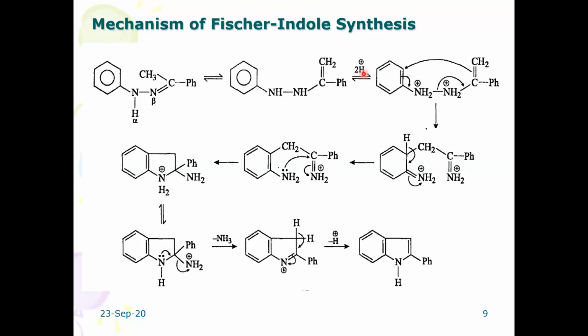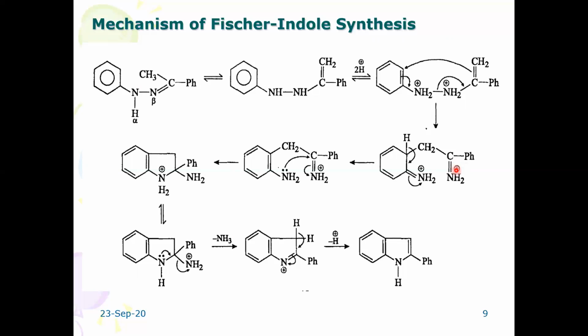This will undergo protonation. See the protonation. This nitrogen atom gets protonated because, in conjugation with a double bond, the lone pair of electrons accepts a proton to give a protonated derivative like this. Through the internal rearrangement, these intermediates are formed. Later, it undergoes cyclization.